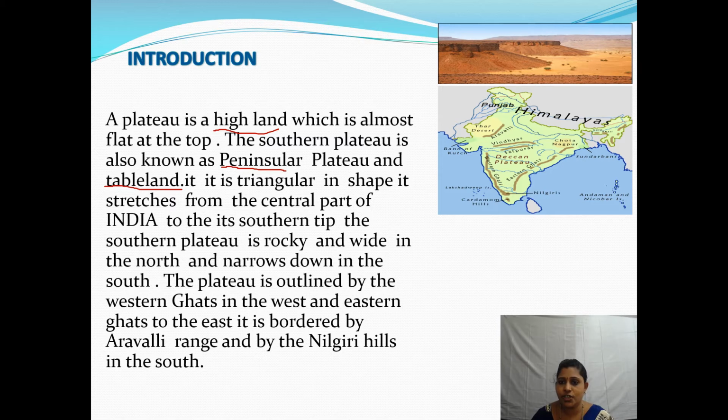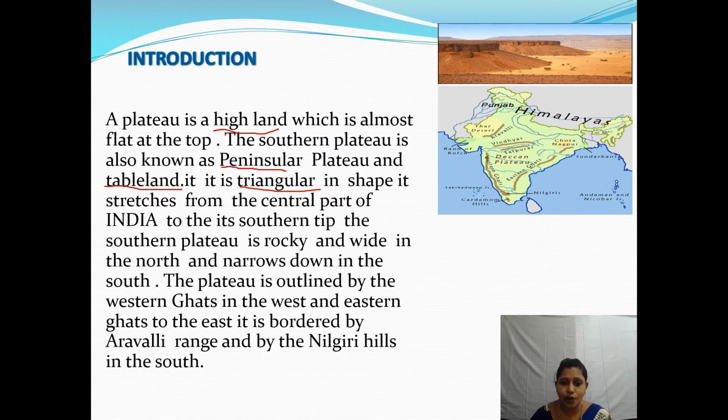In this picture you can see it looks like a tableland. The Southern Plateau is triangular in shape.